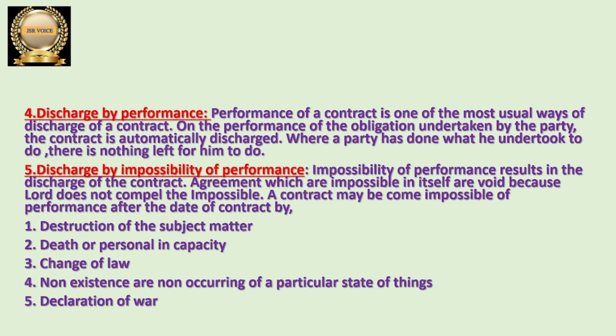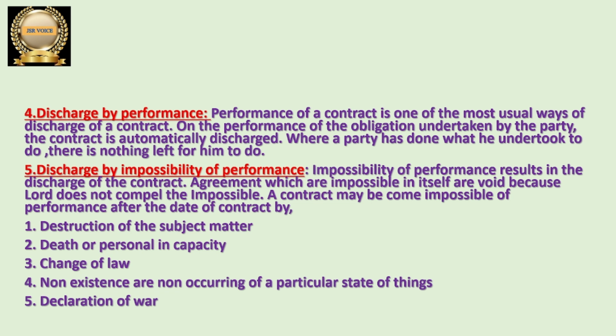Performance of contract is the most usual way of discharge of contract. There are two parties in the contract, no? If they perform the contract, then automatically the contract comes to an end. One party, whatever he has to perform, he performed. The other party, whatever they have to perform, performed.